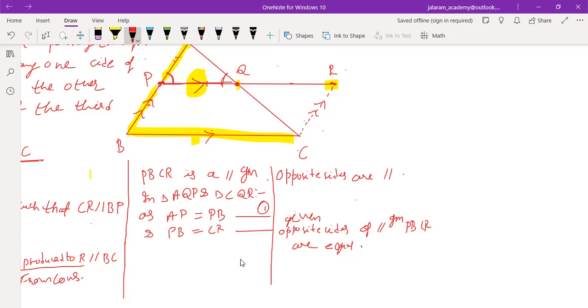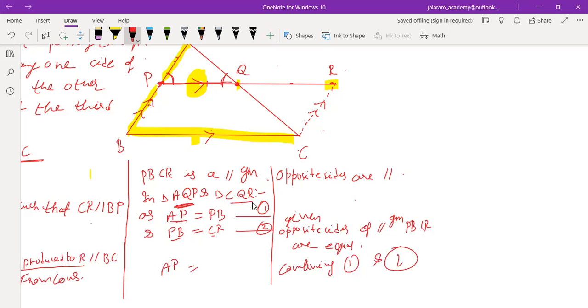Assume this to be equation 1, this to be 2, and combining 1 and 2, what will you get? PB equals AP and PB equals CR means AP equals CR. One of the sides is of triangle AQP, which side? AP, as it is equal to PB.